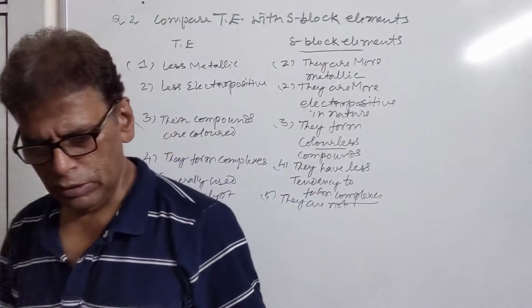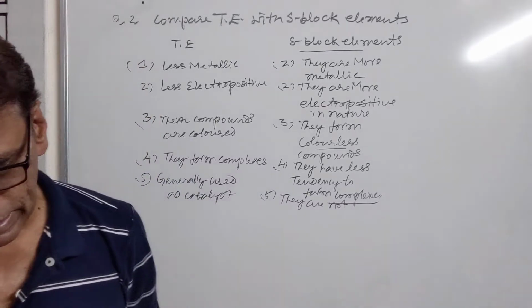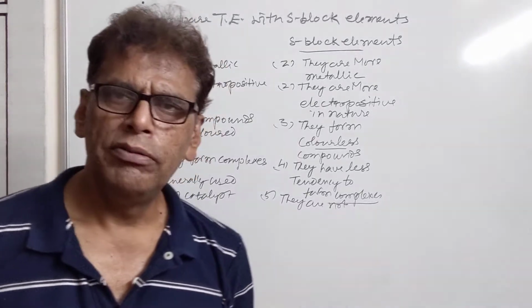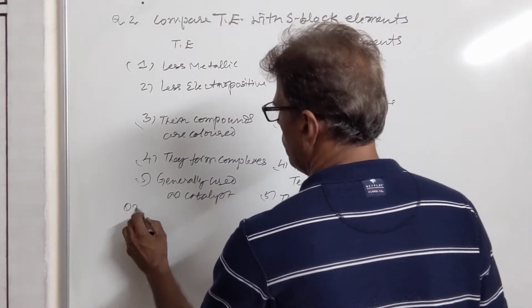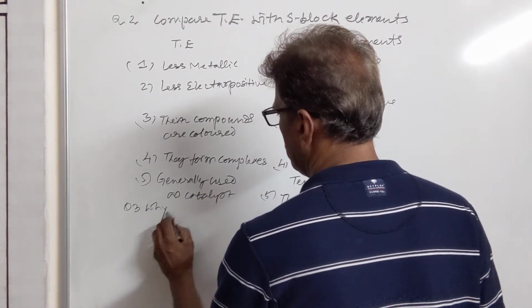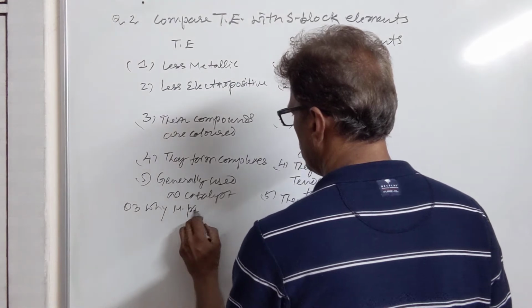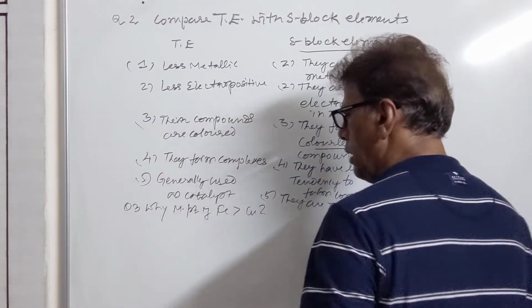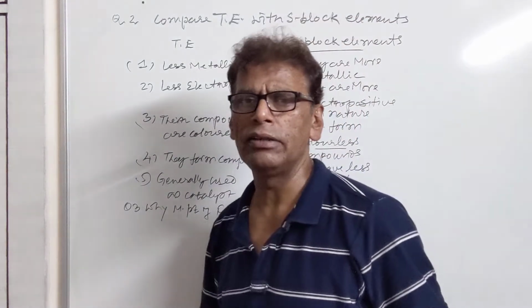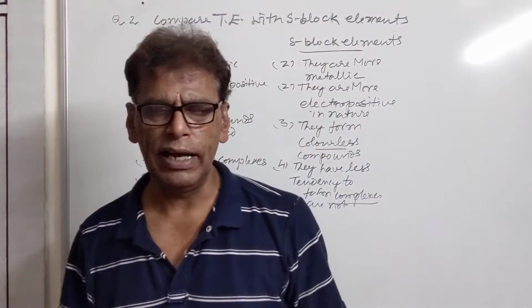So they don't have much use as a catalyst. Then we have another important question: why is the melting point of iron more than copper? The reason for this is iron has more unpaired electrons.